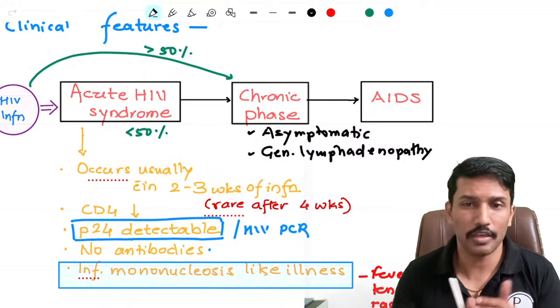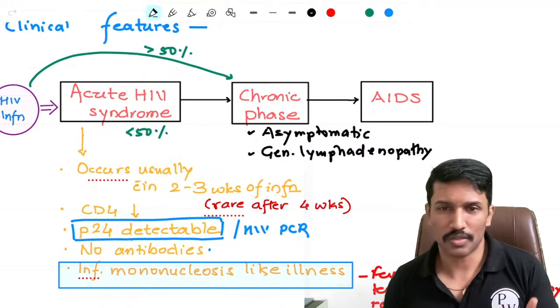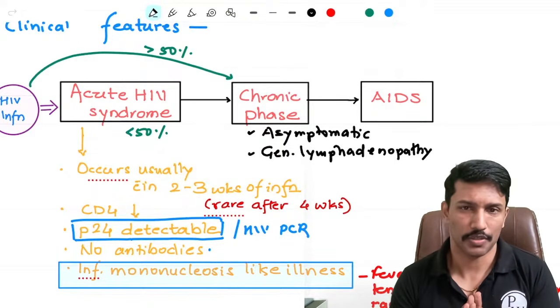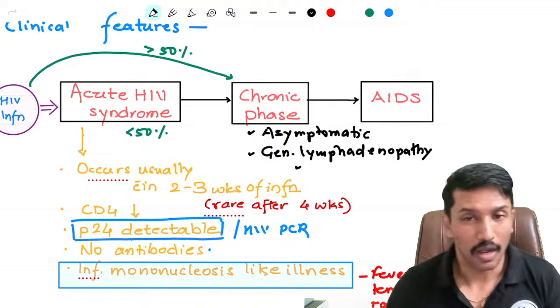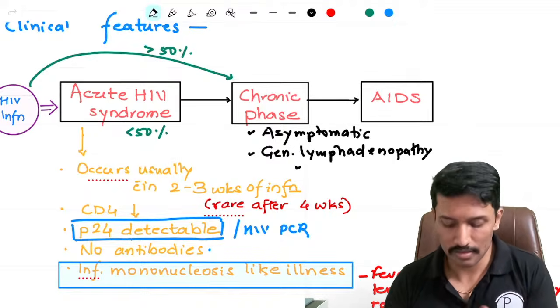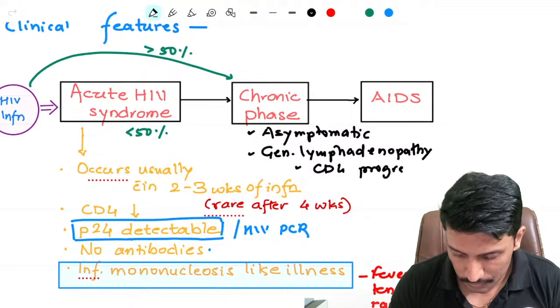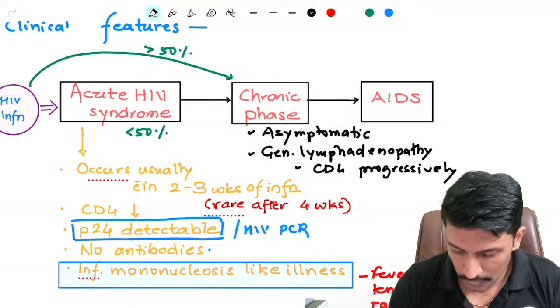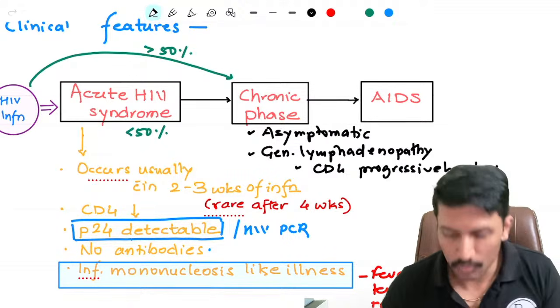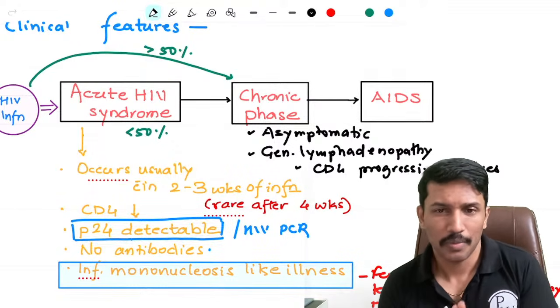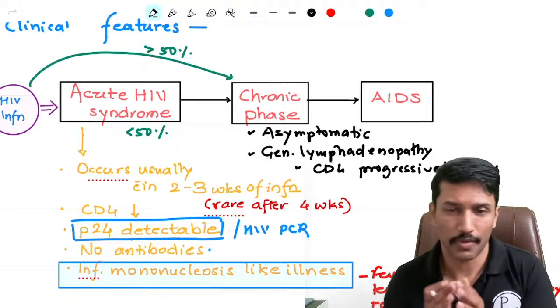But during this chronic phase, the antibody production would have started, and you can start doing the antibody tests to detect the HIV infection. But during this period, unknown to the patient, silently the CD4 count progressively decreases. And when the CD4 count goes catastrophically low, generally less than 200, patients develop significant opportunistic infections.